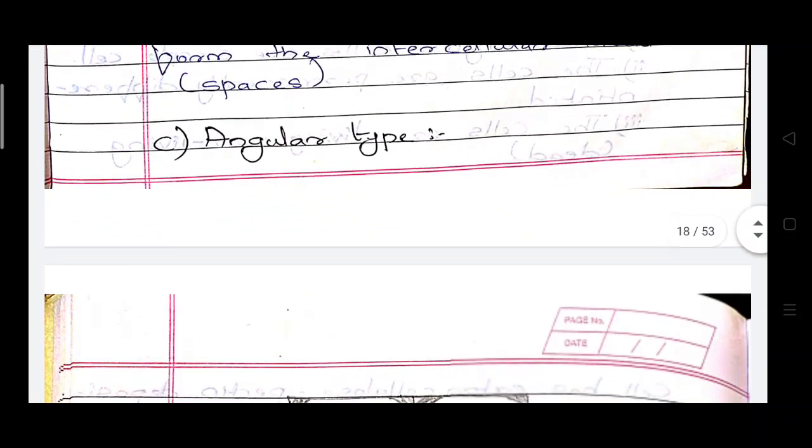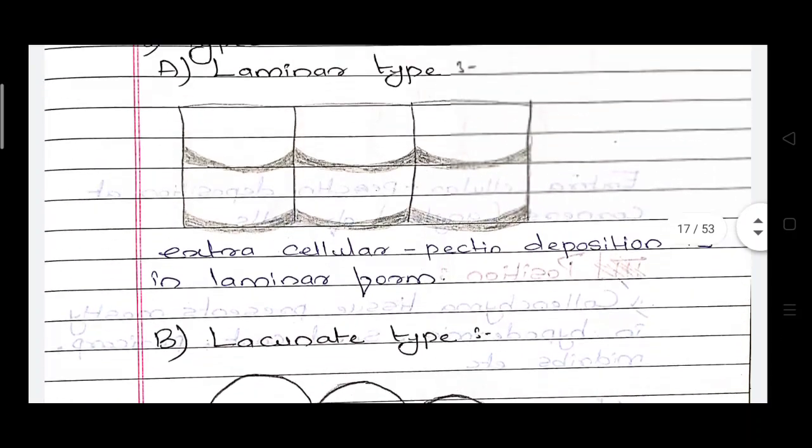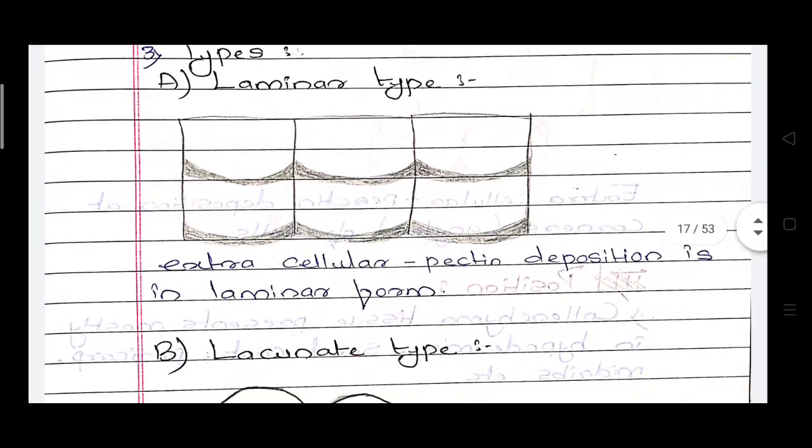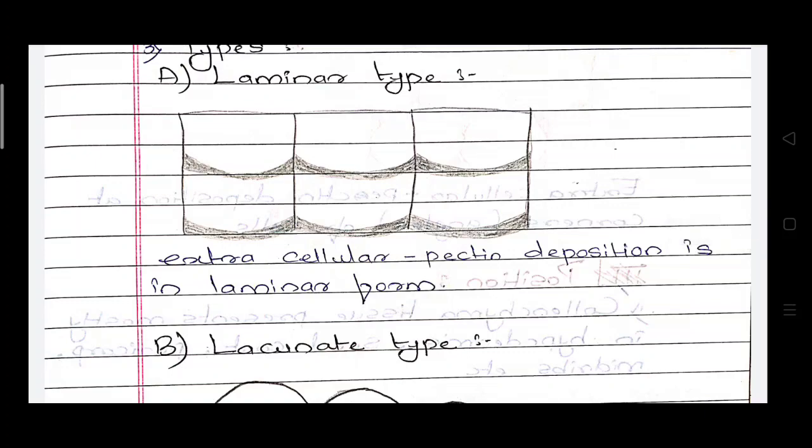There are three types. First one is the laminar type, where the extracellular pectin deposition is in laminar form. The deposition is marked in the figure with dark lines. According to the position of the pectin deposition, collenchyma is divided.